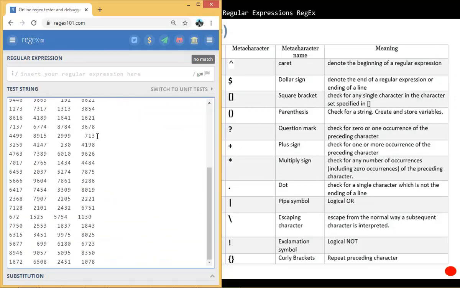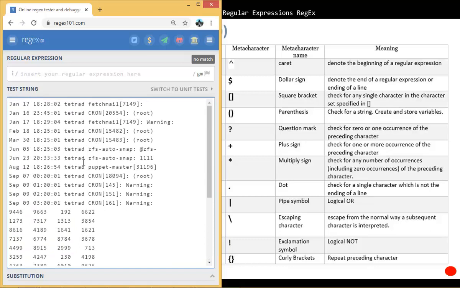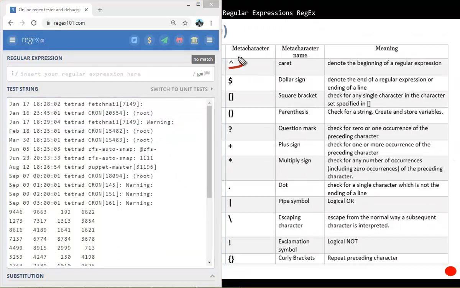Just imagine that there could be tons of text available here. So I'm going to match something. The first metacharacter that we're going to use is called the caret. We use the caret metacharacter if we want to match a pattern that begins with the information we provide. Imagine that we want to match everything that starts with the characters Jan, capital J, A, N. Remember that uppercase and lowercase characters are treated differently.